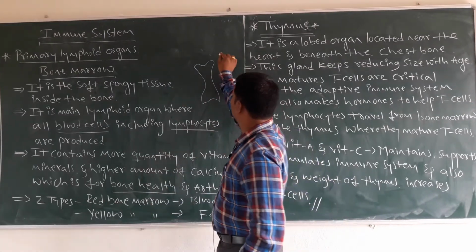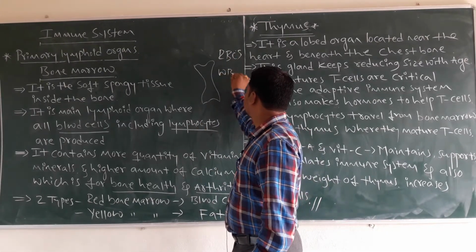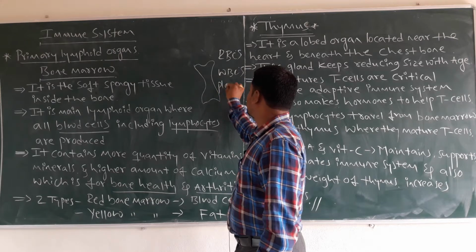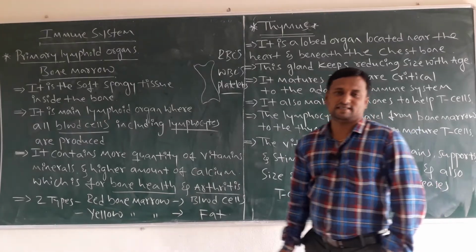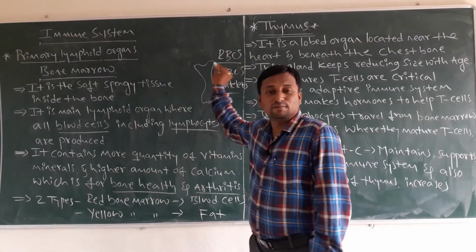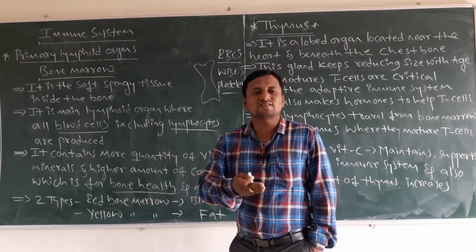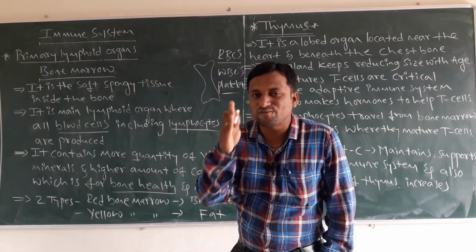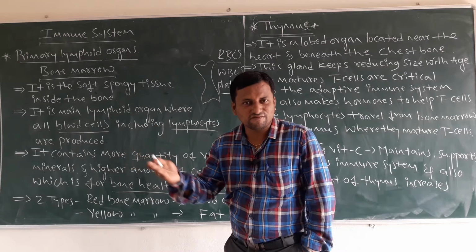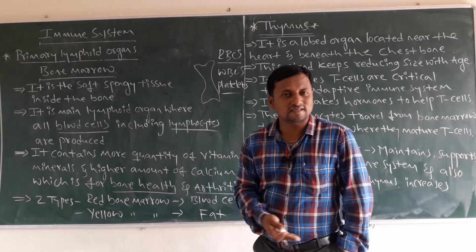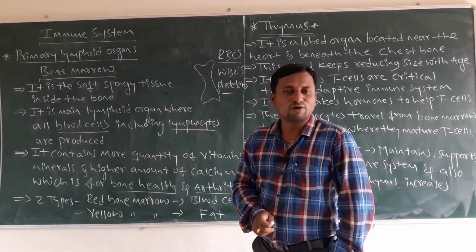So the best examples, what are those? The first is RBCs, next WBCs, and next platelets. These are all called blood cells. RBCs are red blood corpuscles, also called erythrocytes. What is the function of RBCs? They carry oxygen from one part of our body to another part. That is the main function of RBCs, which are present in blood and produced by the main lymphoid organ. What is it? Bone marrow.